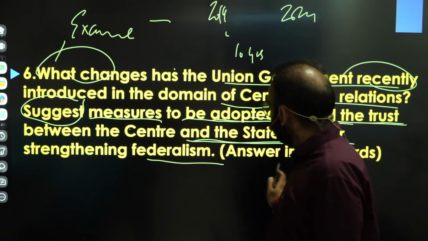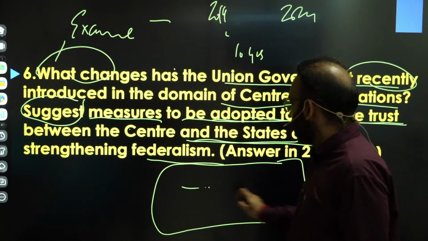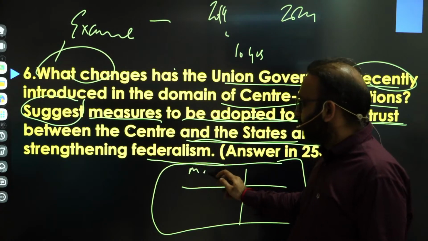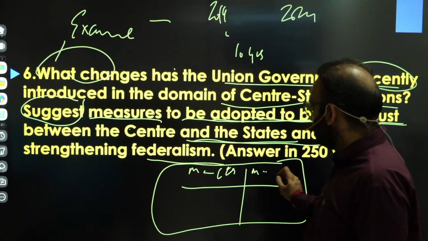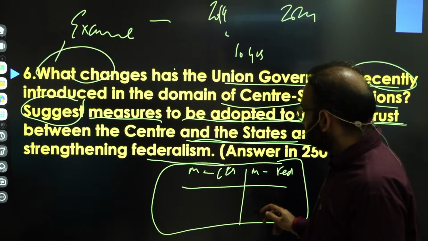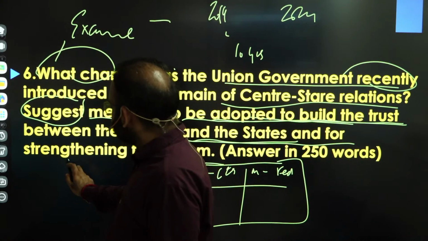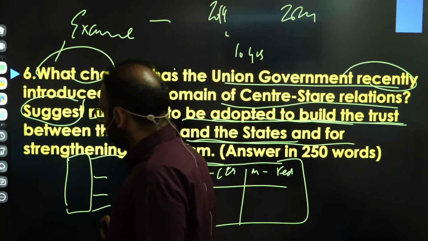So here what you need to do is either draw a table. In the first column, write measures for strengthening relations between center and state. In the second column, write measures for strengthening federalism. You get the point? Or you can make two rectangles.